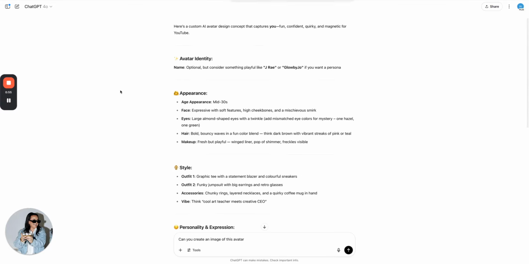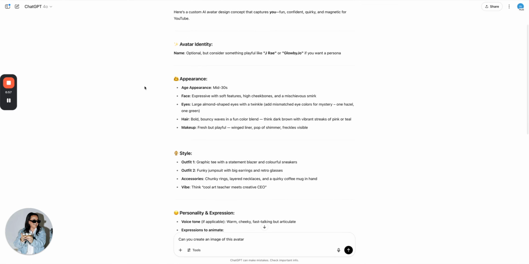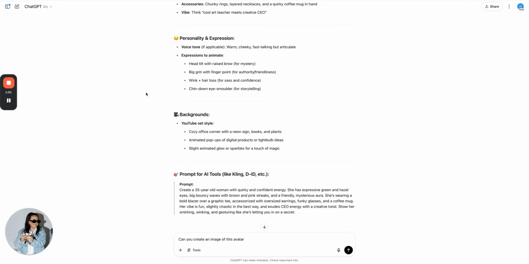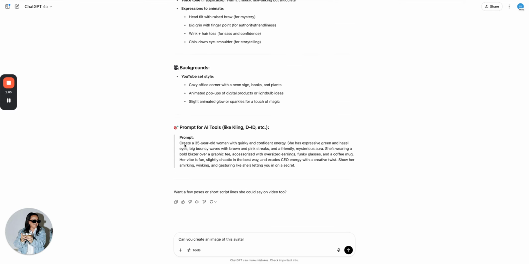All right, so you can see here that ChatGPT has come up with an avatar identity, appearance, style, personality, backgrounds, all of this sort of stuff that you can use as you're starting to create your avatar. It's also given me a prompt for an image creation or a video creation tool. And we're going to show you this in a little bit, but this is also a great way to collect that prompt, chuck it straight into one of those tools, and it's going to create an image for you.